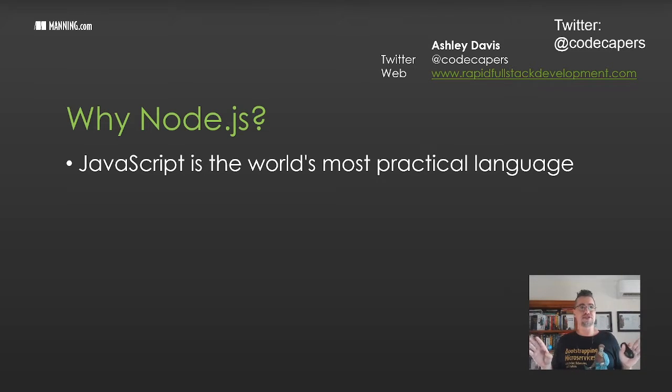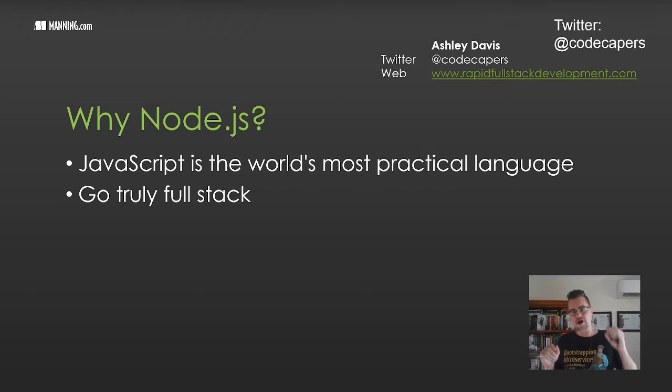I like to use Node.js with either JavaScript or TypeScript, mostly TypeScript these days. Let me explain why. To start with JavaScript, while it's not the world's best programming language, I'll concede that, I do believe it's the world's most practical language. You can do almost anything with JavaScript. Using Node.js means we can go truly full stack. It means we can go anywhere in our tech stack without changing language. So we can work on the front end in JavaScript, we can work on the back end in JavaScript, and so on. I personally use JavaScript and TypeScript across my whole stack, back ends, front ends, mobile applications, and more.